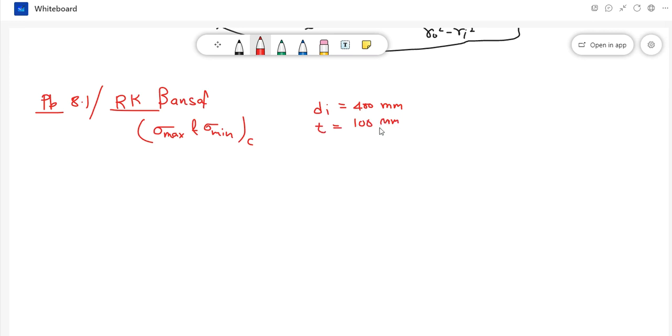The pipe contains a fluid at a pressure of 8 Newton per mm square, so the internal fluid pressure is 8 Newton per mm square, which we can say 8 megapascal. He is also asking to sketch the radial pressure distribution and hoop stress distribution across the section.